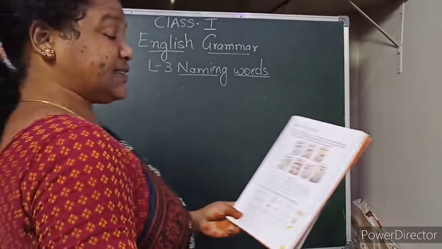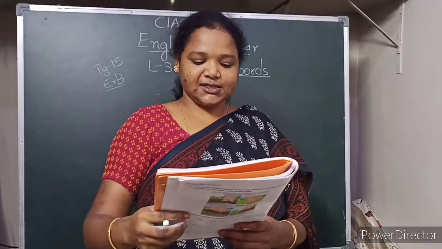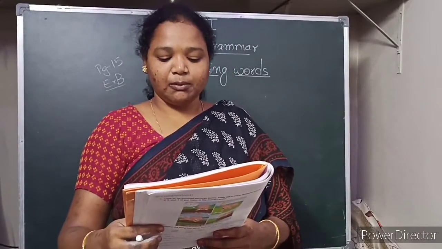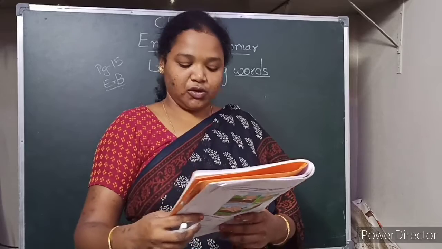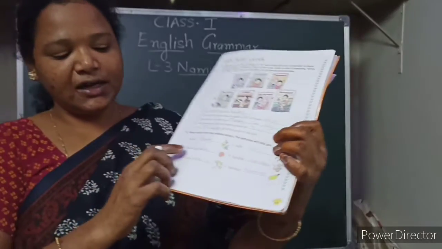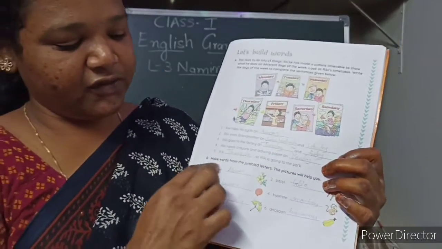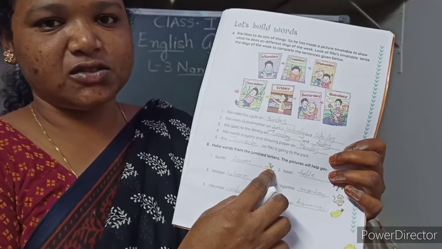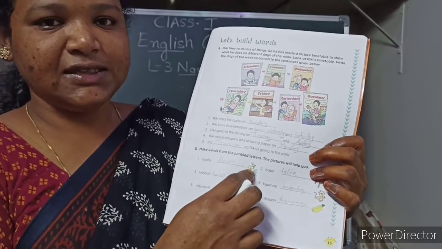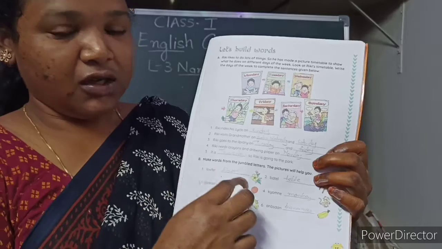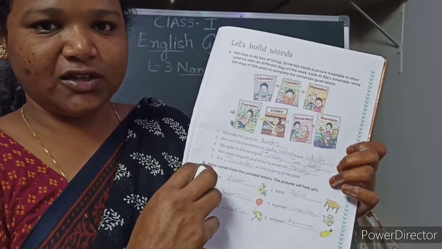Right, children. So the next exercise on the same page, exercise B. Make words from the jumbled letters. The pictures will help you. So they have given some jumbled letters here, and they have given the picture beside this. So by seeing this picture, we have to write the correct word. Okay.